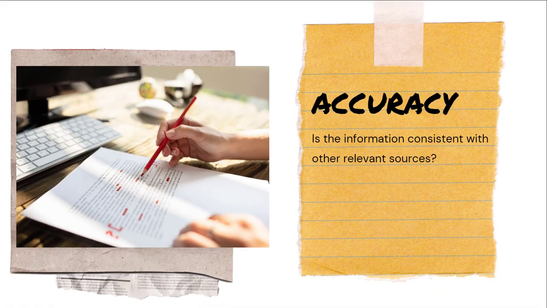When evaluating accuracy, think about if the information presented in the source is correct, and if the information is consistent with other relevant sources. Investigate to see if there is a consensus in the information across different sources. If it is an original study, look for evidence that it can be duplicated or corroborated to confirm that the information is accurate. If the source is citing other sources, look at the original sources to make sure they are being represented correctly.